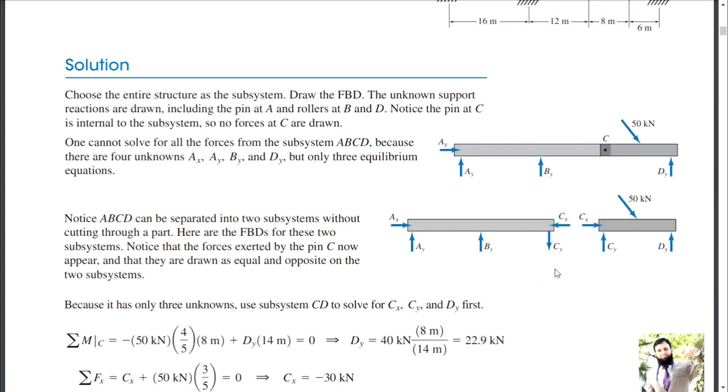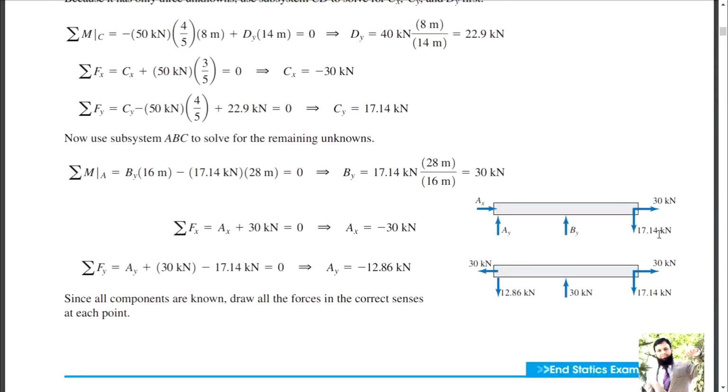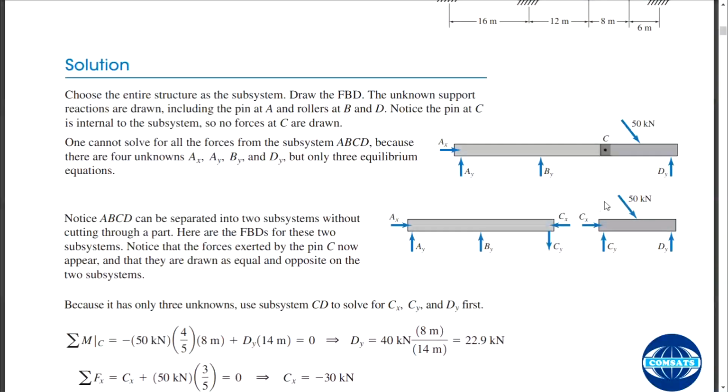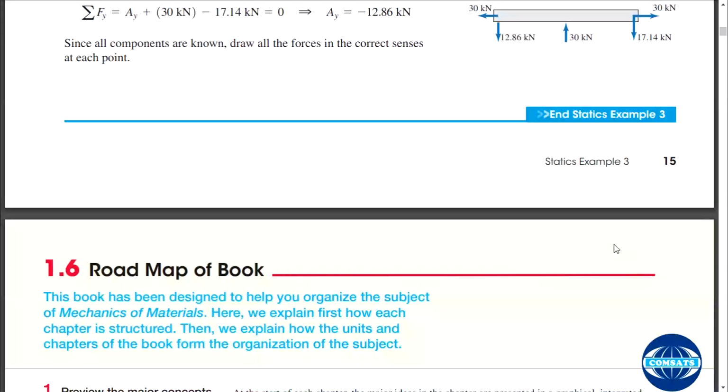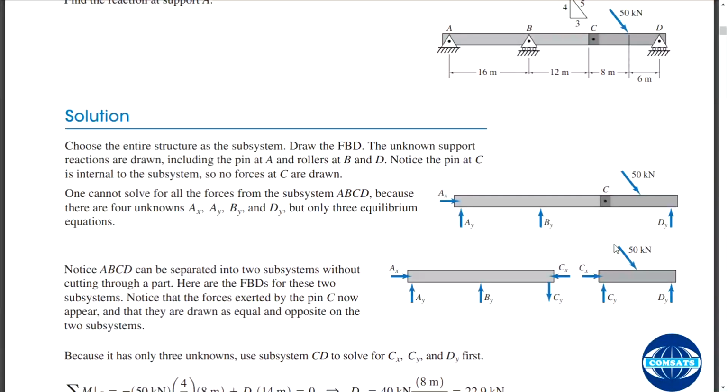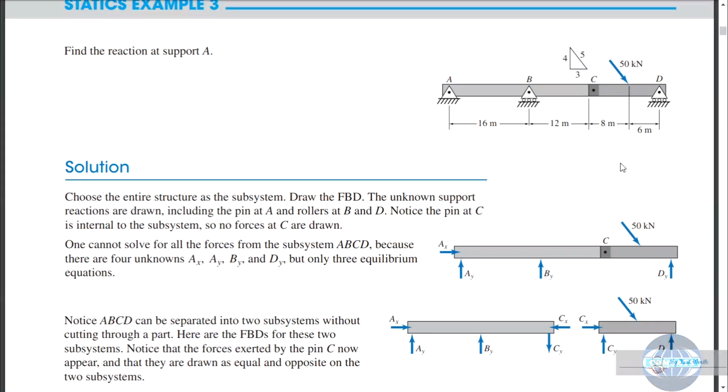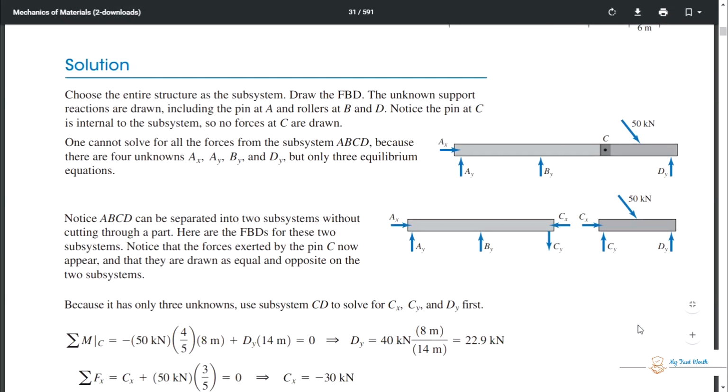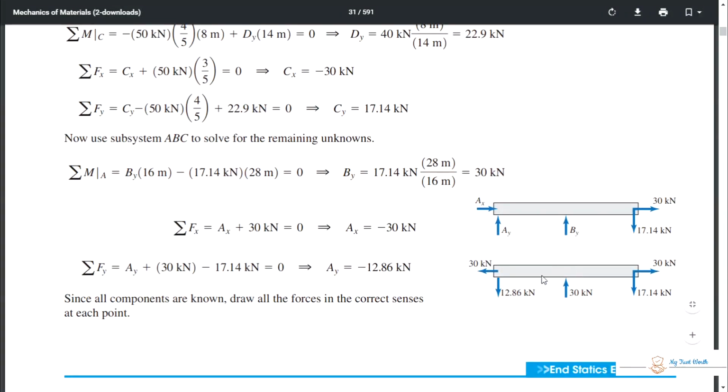This one and this one is your proper solution. Here is the C. We have not shown that part. It's another part of the beam. That is another thing. This part he should have shown over here with all those reactions found.